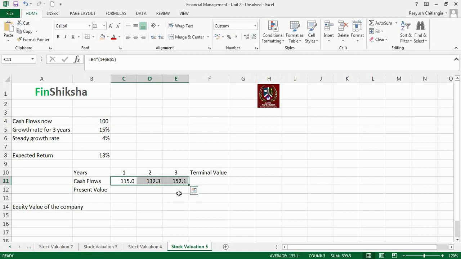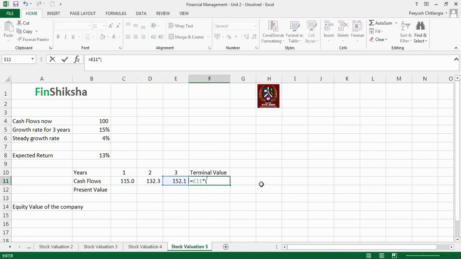Now, in the third year, if the cash flow is 152.1, let's call this CF. The terminal value will be nothing but this into 1 plus the growth rate, which is 4%, divided by expected return R minus the growth rate, which is this. And so that's the value of all the cash flows till infinity. Now, this terminal value is actually in year 3, right? So if this is in year 3, then technically to find the present value, this also has to be discounted by 3 years, right? Let's find the present value, 115.